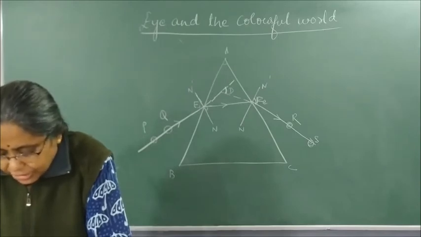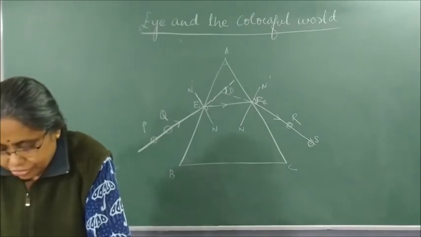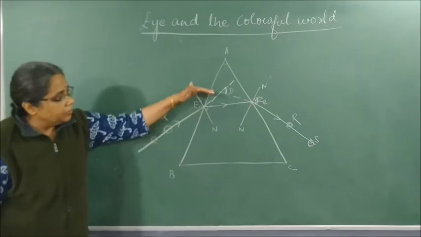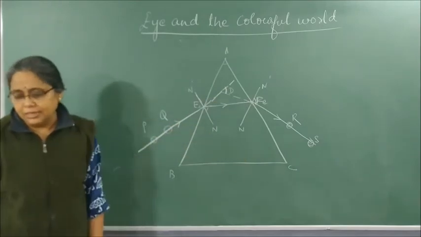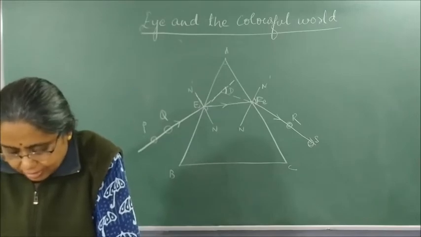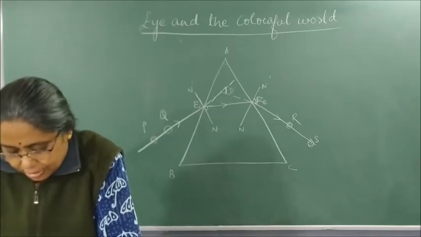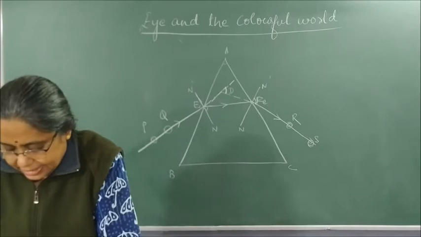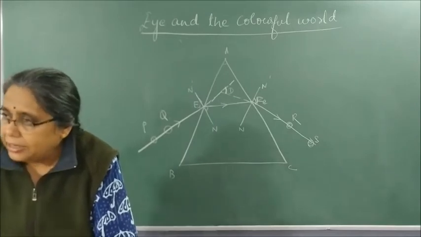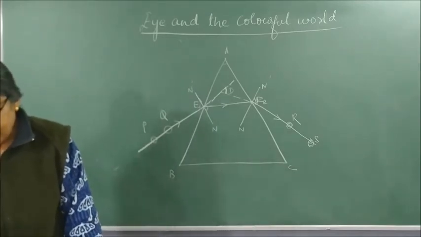The peculiar shape of the prism makes the emergent ray bend at an angle to the direction of the incident ray. This is the direction of the incident ray. It bends towards the base. This angle is called the angle of deviation. In this case, angle D is the angle of deviation. Mark the angle of deviation in the above activity and measure it. How do you get the angle D?